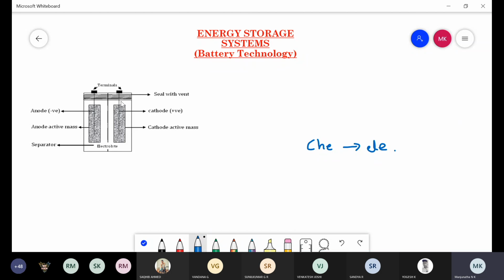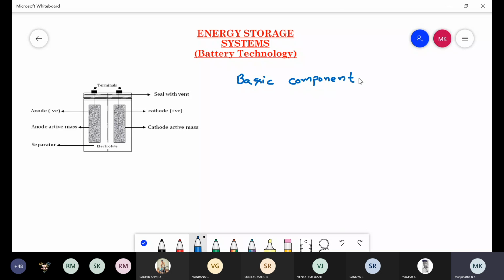After the definition of batteries, we come to the basic components of the battery. Generally a battery is made by using four basic components. There are four basic components used to construct a battery.